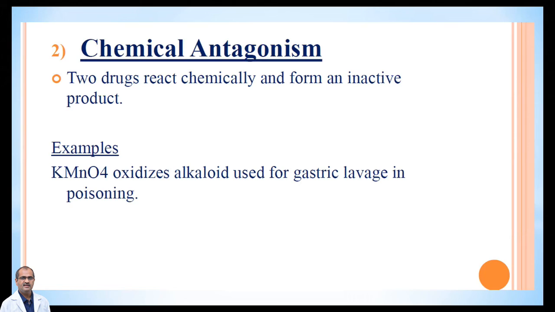This type of treatment is followed in cases of toxicity only. You administer potassium permanganate, and along with the alkaloids it forms certain substances that are not so active. That's known as chemical antagonism: two drugs react chemically and form an inactive product.